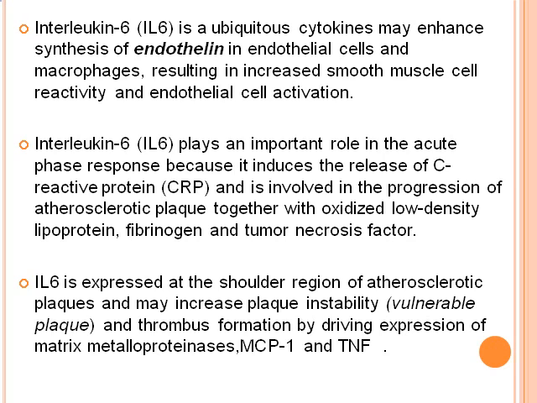Interleukin-6 plays an important role in the acute phase response, because it induces the release of C-reactive protein, which is involved in the progression of atherosclerotic plaque together with oxidized LDL, fibrinogen and TNF-alpha. Interleukin-6 is expressed at the shoulder region of the atherosclerotic plaque and increases plaque instability, that is the vulnerable plaque, which is important for acute coronary syndrome, and thrombus formation, by driving expression of metalloproteinases, MCP and TNF-alpha.